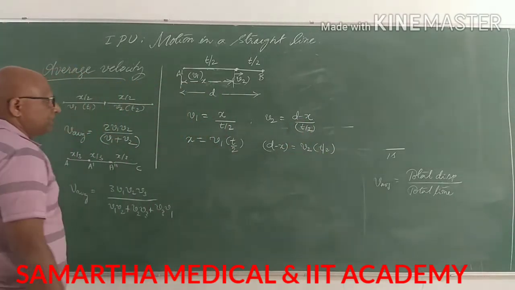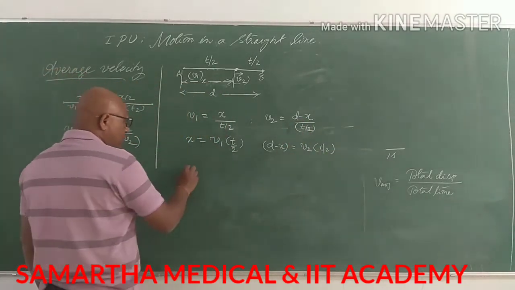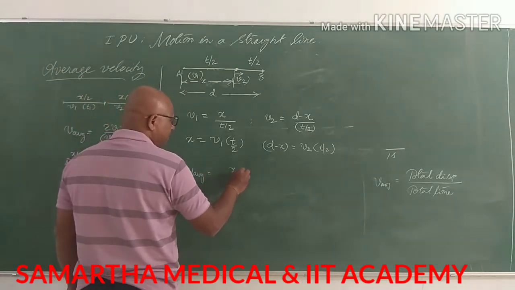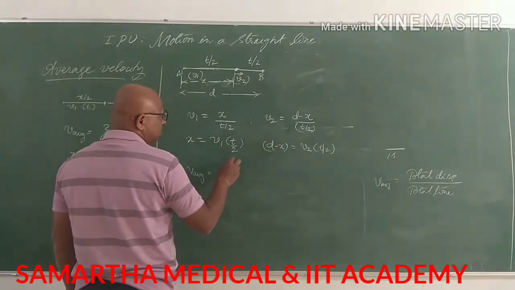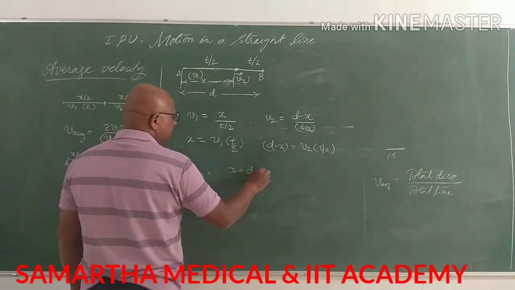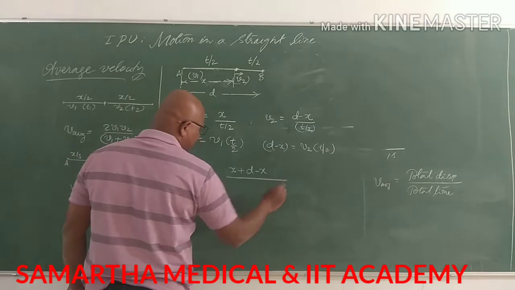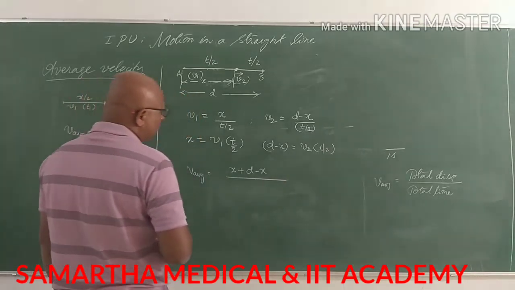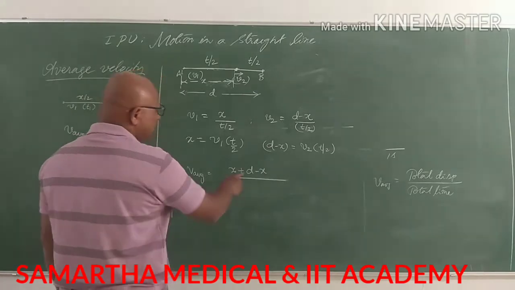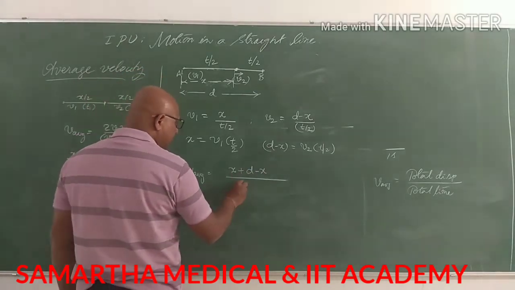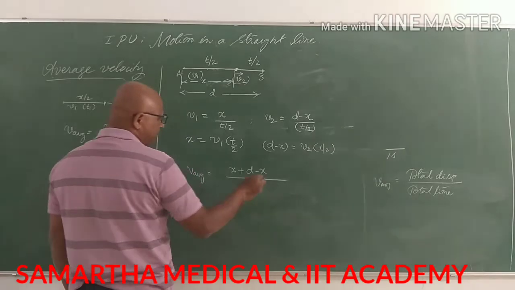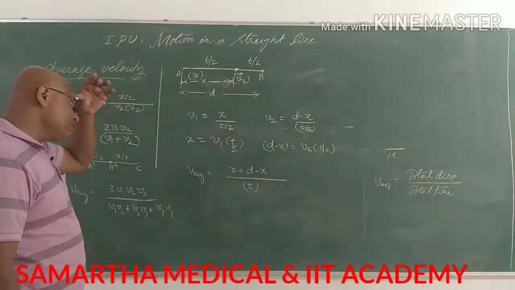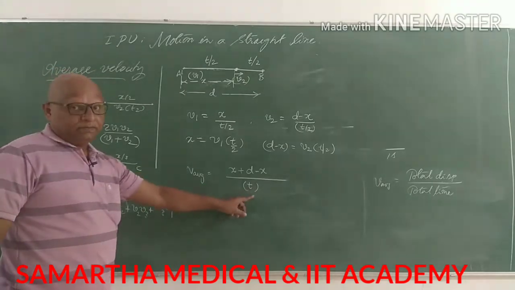Now, average velocity will be total displacement, that is x plus d minus x, that is d itself, divided by t1 plus t2. T is the total time taken, because t by 2 plus t by 2 will be t.